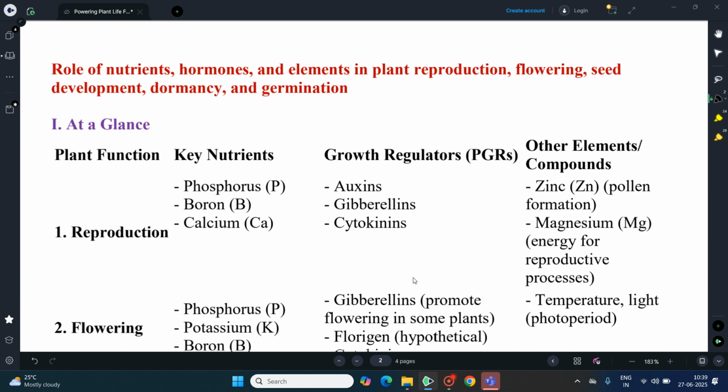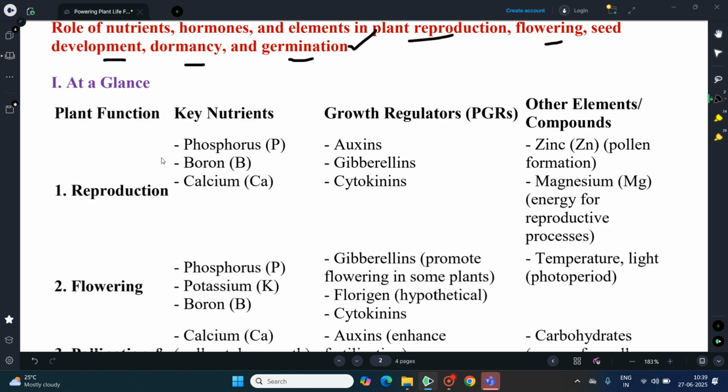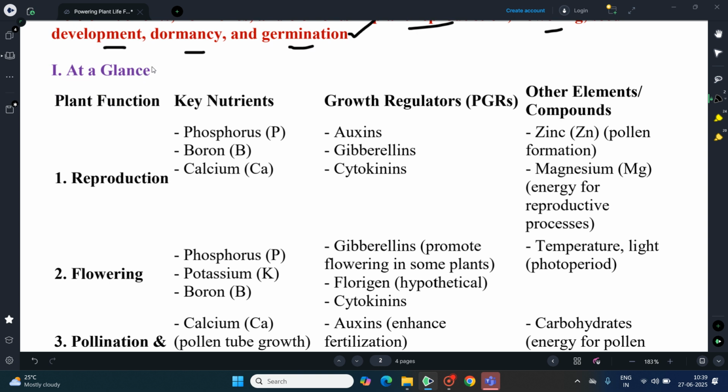The first one is the role of nutrients, hormones, and elements in plant reproduction, flowering, seed development, dormancy, and germination. And we can see these things at a glance, maybe as an abstract.